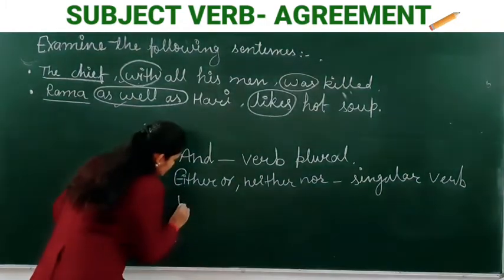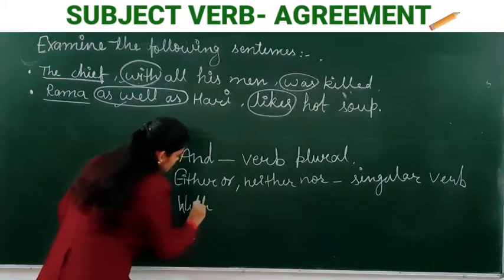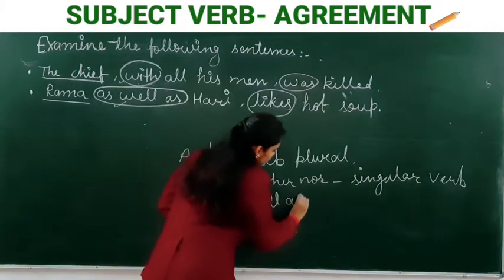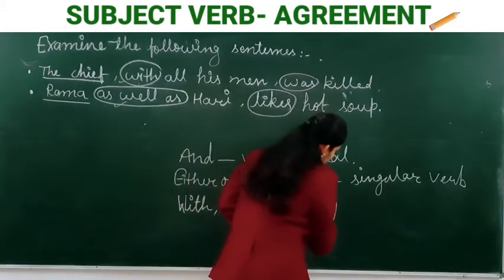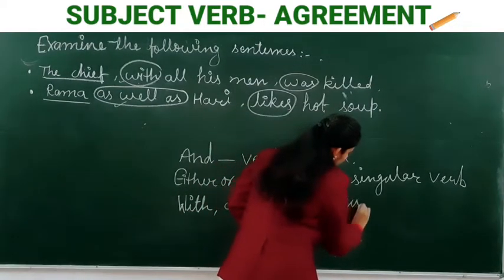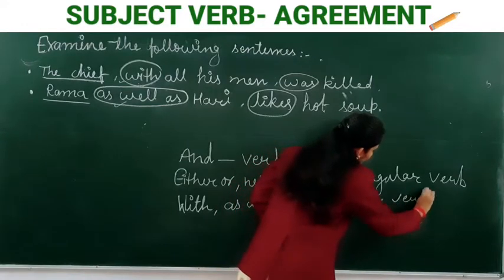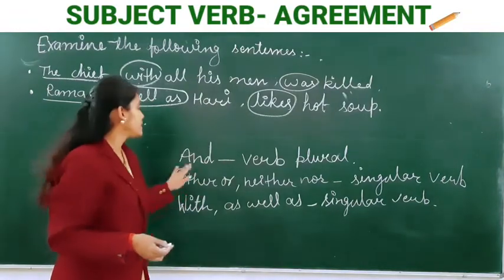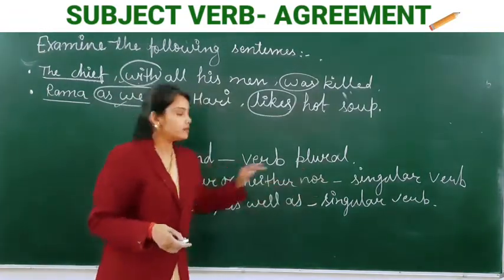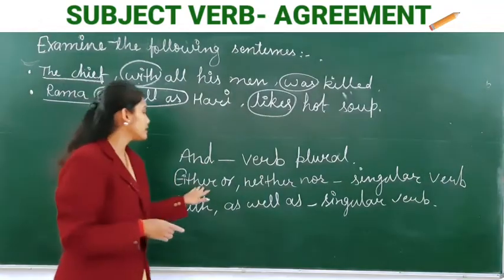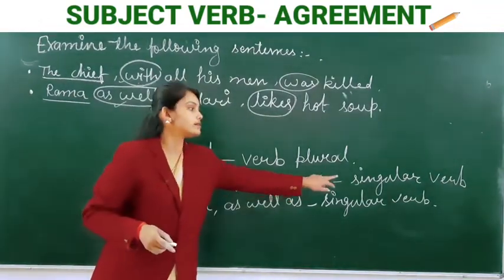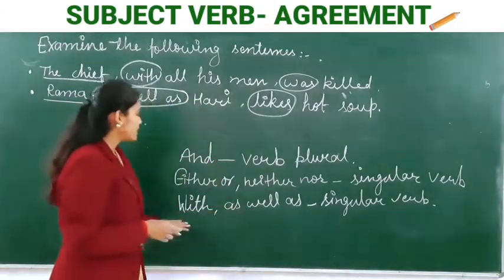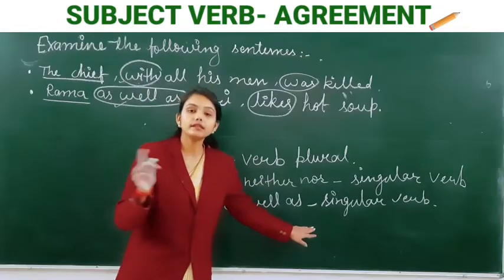Nouns joined by with, and as well as, the verb is in the singular number. If there are two or more subjects joined by and, the verb is in the plural number. If there are two subjects joined by either-or and neither-nor, the verb is in the singular number. If there are two subjects, the first joined to another by with, or as well as, the verb is in the singular number. Clear?